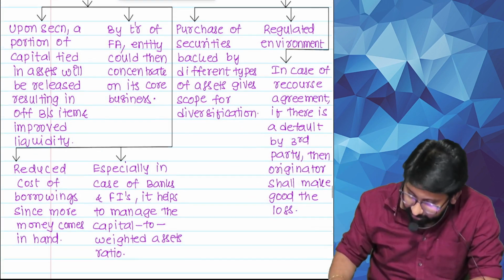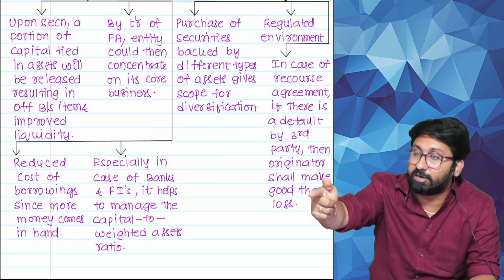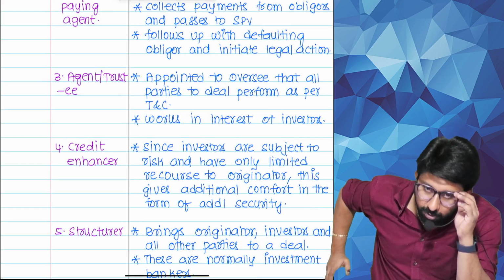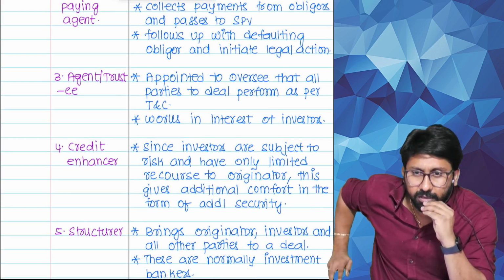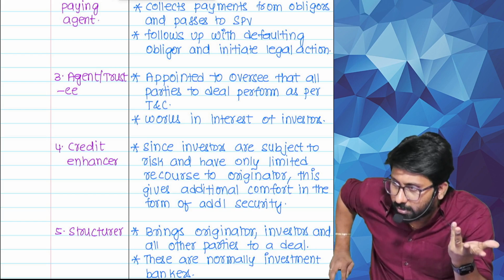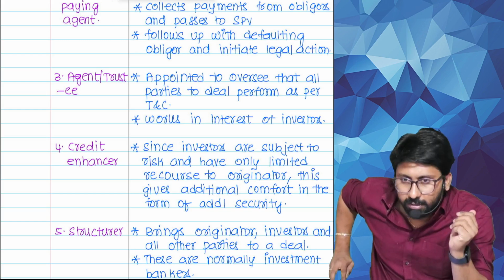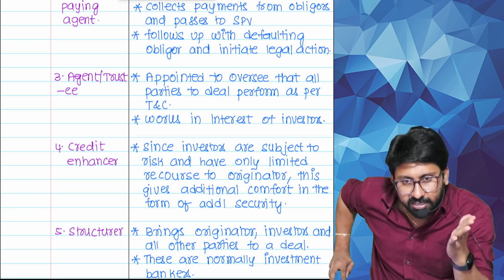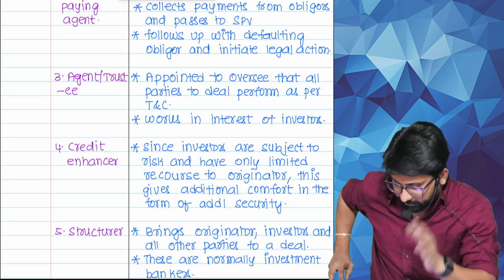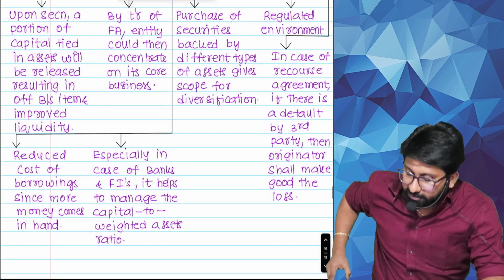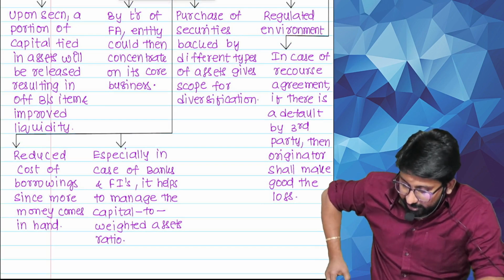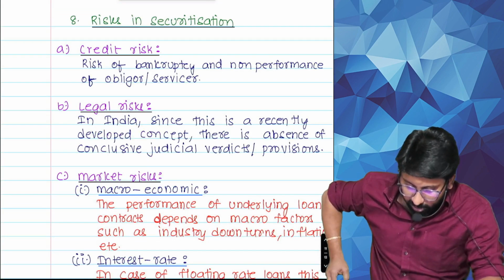Take care. In case of a recourse agreement, tell me what is a recourse agreement? Don't read, I want to know what you understand. Whenever some default happens, who will take the risk? Bank. They will take the risk and make good all the loss caused to you. As I said. Same concept, sir. Read: in case of a recourse agreement, if there is a default by a third party, then the originator shall make good the loss caused.